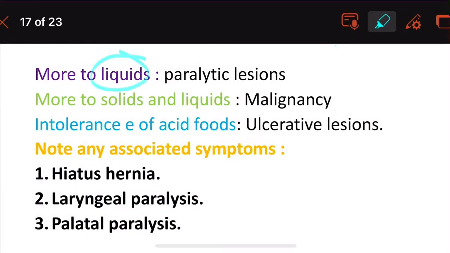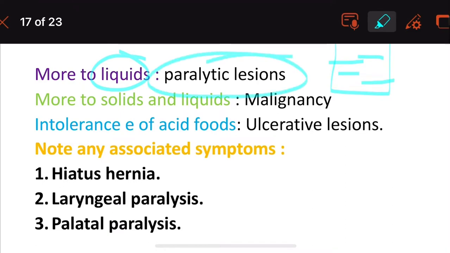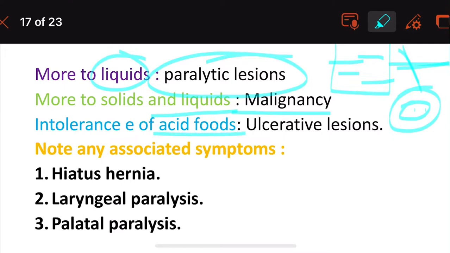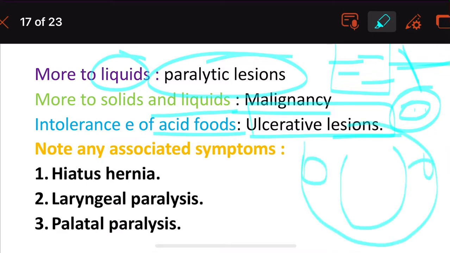More to liquids is in case of paralytic lesions. More to solids, plus liquids, is in case of malignancy. Then acid foods intolerance is in case of ulcerative lesions. So if you have ulcers all around in the mouth and intolerance to acid food, then it is ulcerative lesions.